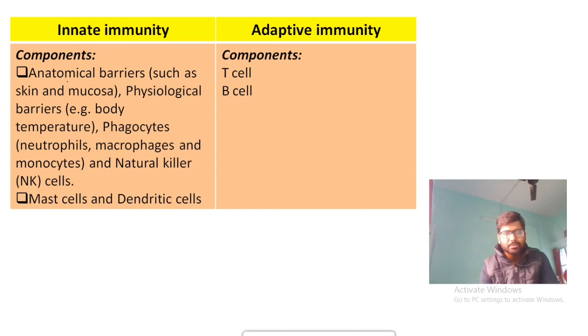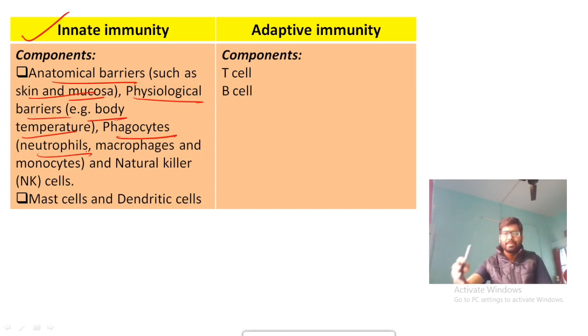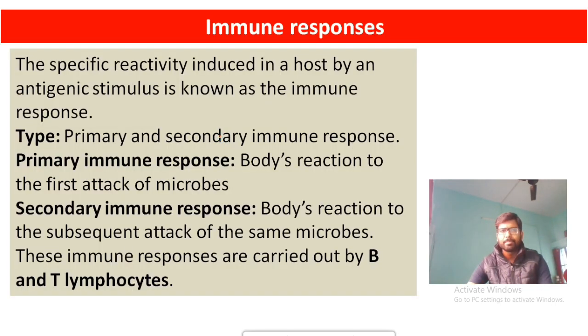Okay, so coming to the components of innate immunity. See, the components of innate immunity are very obvious. Anatomical barriers like skin and mucosa are the first line barrier of our body. Then physiological barriers like body temperature, and different cells like phagocytes and neutrophils are the components of innate immunity. Whereas in case of adaptive immunity, you will find two main components. One is your T cell, that means T lymphocyte, and another is your B lymphocyte. We will discuss in detail about the T lymphocyte and B lymphocyte in the later part of this video.